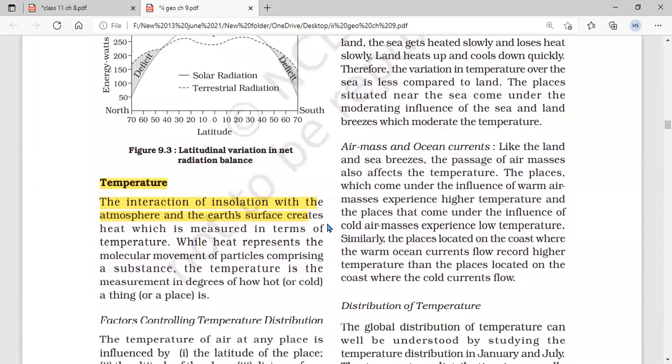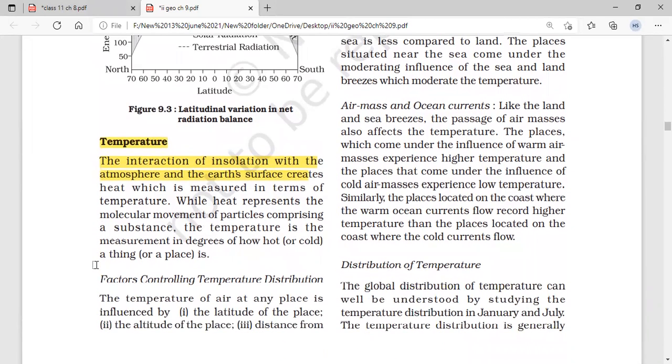So next topic is temperature. The interaction of insolation with the atmosphere and the Earth's surface creates heat, which is measured in terms of temperature. While heat represents the molecular movement of a particular substance, temperature is the measurement in degrees of how hot or cold a thing or a place is. When we talk about temperature, we also have a question in our mind: what factors control temperature distribution?